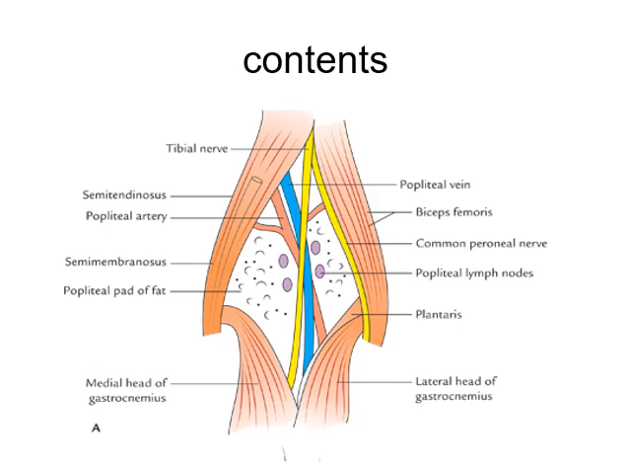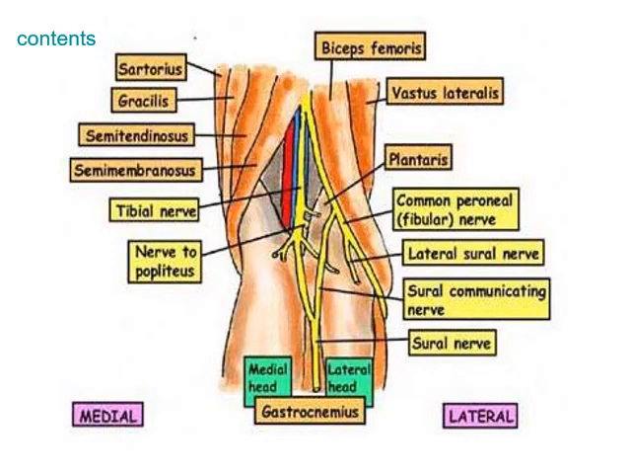The arteries pass downward and laterally in close contact with the floor of the popliteal fossa. The second content is the popliteal vein. See this popliteal vein.